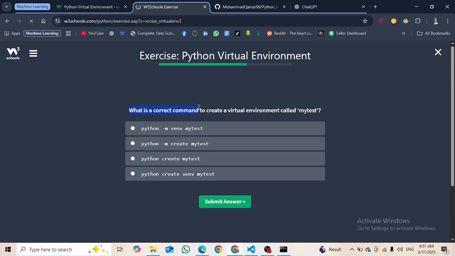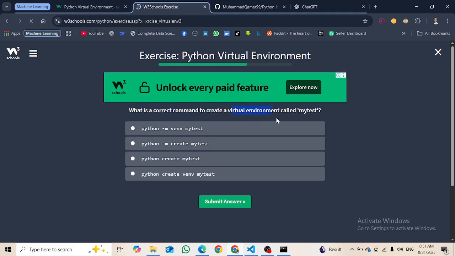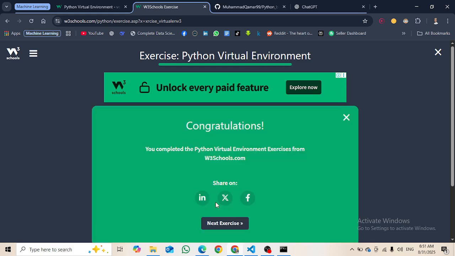What is the correct command to create a virtual environment called mytest? To create a virtual environment called mytest, we will write python -m venv mytest. This is the correct way.